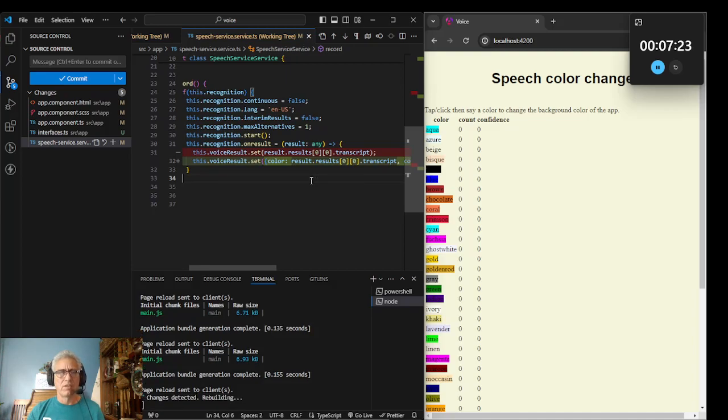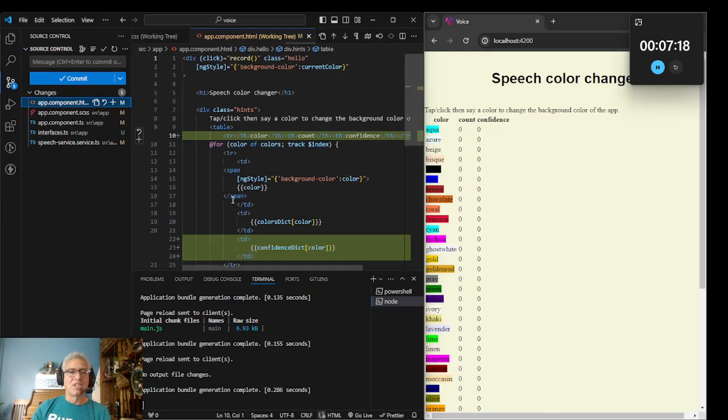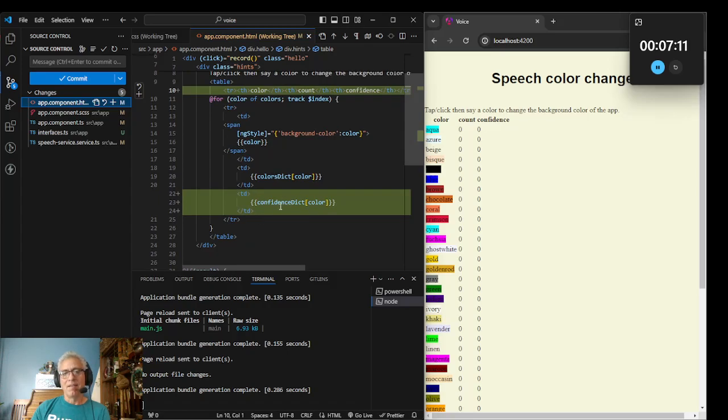So let me hit save. So I went over the interface. Let's look at the HTML. Basically, I added a heading, so that's the color, count, and confidence, and then I added the value of the confidence.